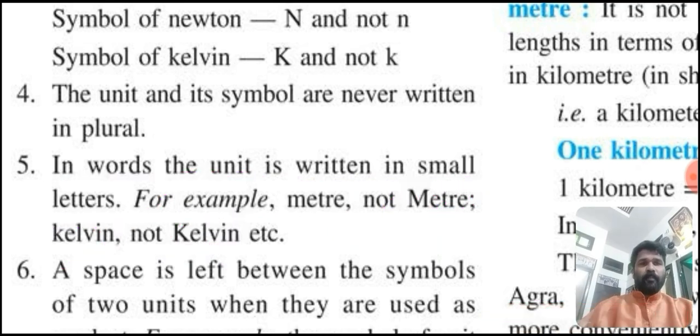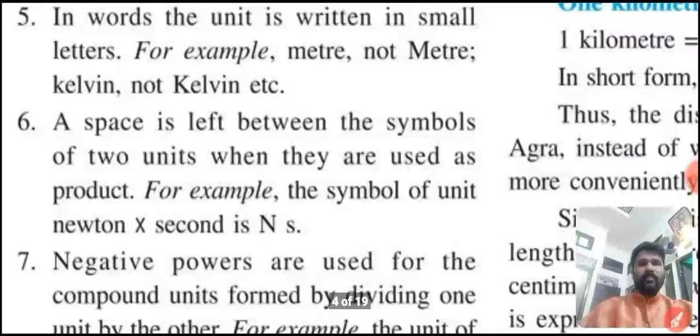A space is left between the symbols of two units when they are used as a product. For example, the symbol of the unit Newton into second is capital letter N and S, N s.